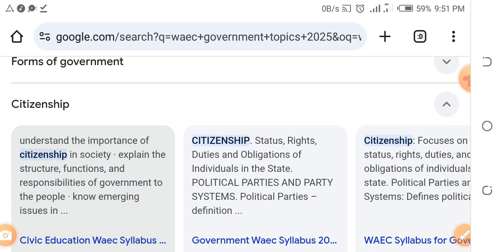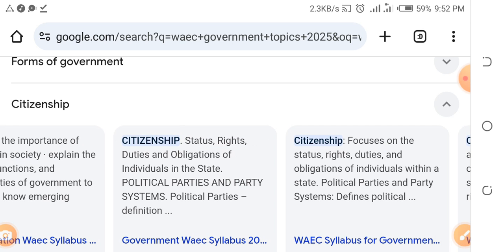So on citizenship, read things like understand the importance of citizenship in society, explain the structure, functions, and responsibilities of government to the people. Citizenship status, rights of citizens, duties of citizens, obligations of citizens, political parties. Citizenship: how to become a citizen, naturalization, by birth, and all the rest.